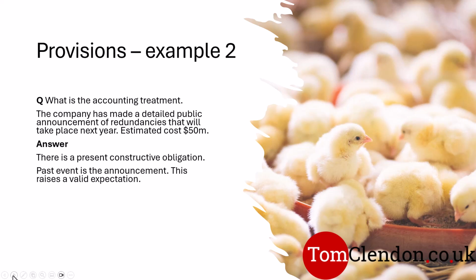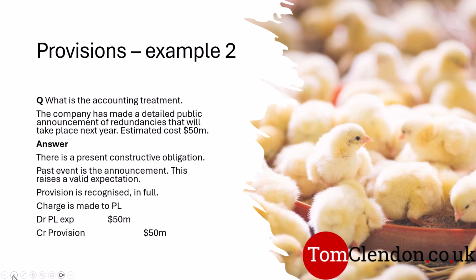So what we have here is a probability that we're going to carry out that decision. We've got a reliable measure of the 50 million, as a number. So we recognise the provision in full. And once again, we're going to be effectively charging this to the profit and loss account, recognising a liability in full for the 50 million.